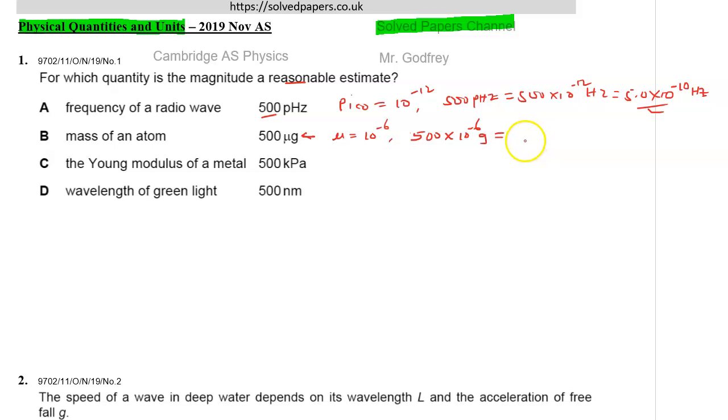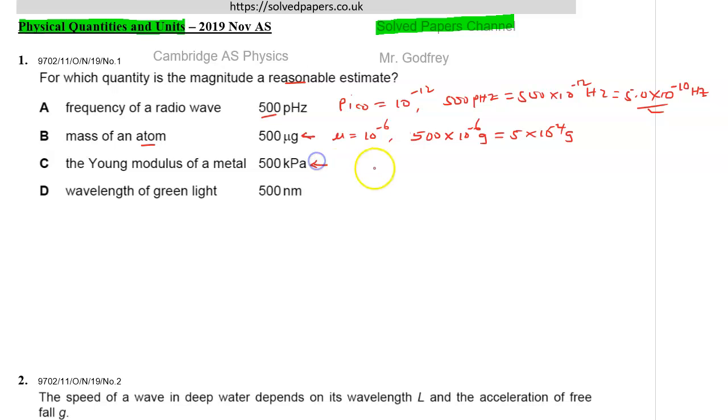This is approximately 5 times 10 raised to power minus 4 grams. And this is not correct. An atom is much smaller, right? So it's not 10 raised to power minus 4.